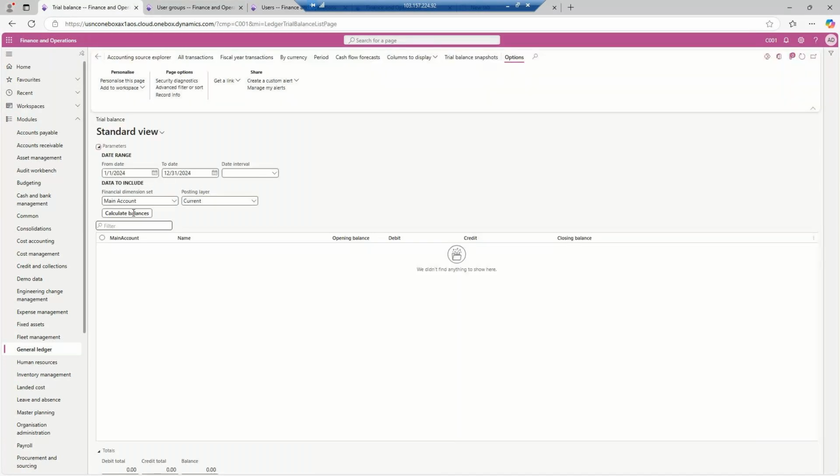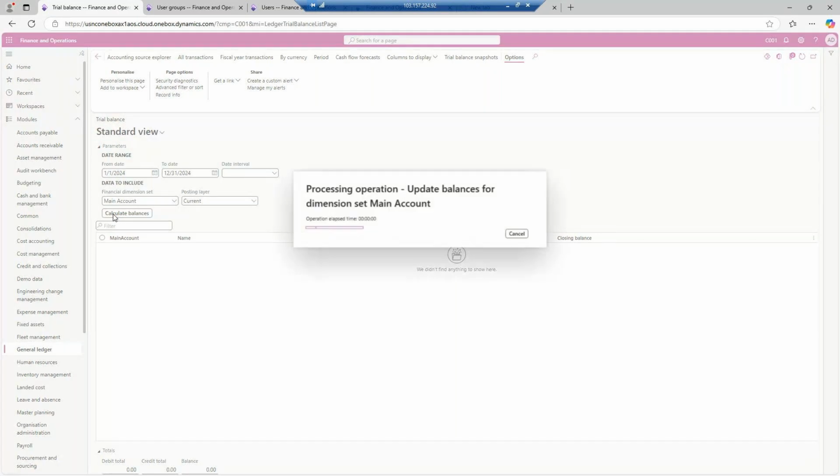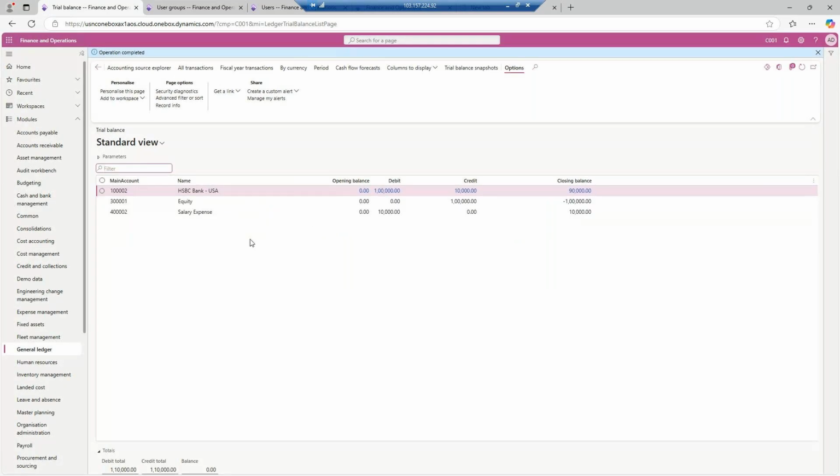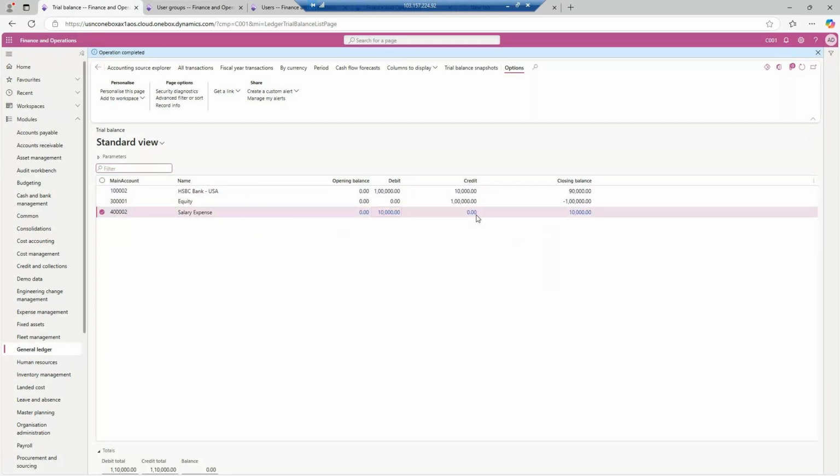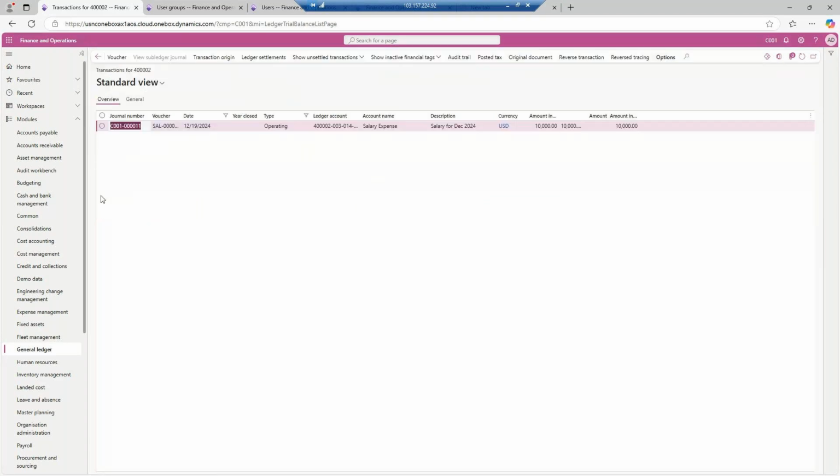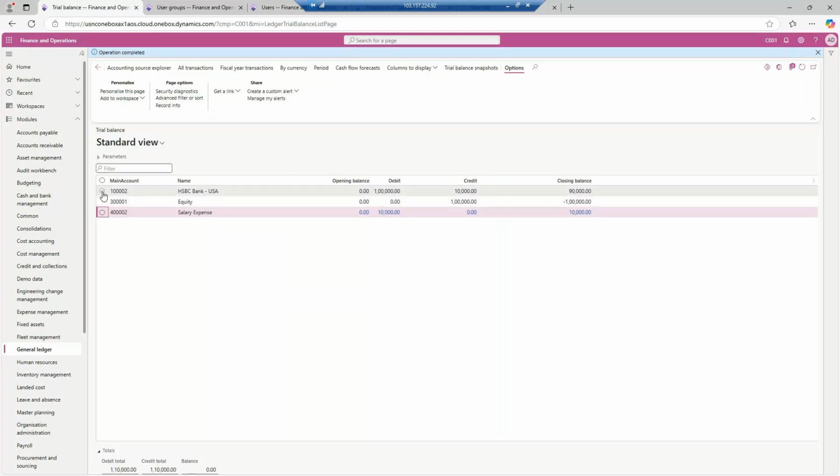Once the trial balance is open, you can click on calculate the balance, and you will see one more main account came up, showing that 1000 has been passed on to salary expense. Just wait a minute. So salary expense 10,000, and salary expense has been added. And in the bank, if we go back and go to the bank level, you will see 90,000 is now left in the bank.